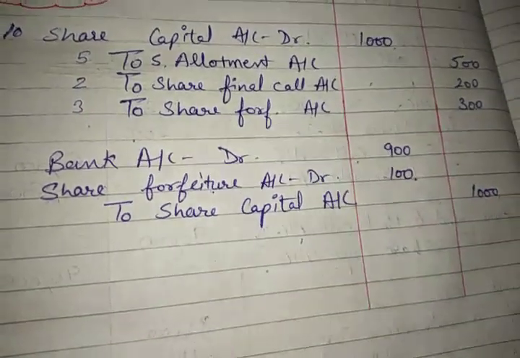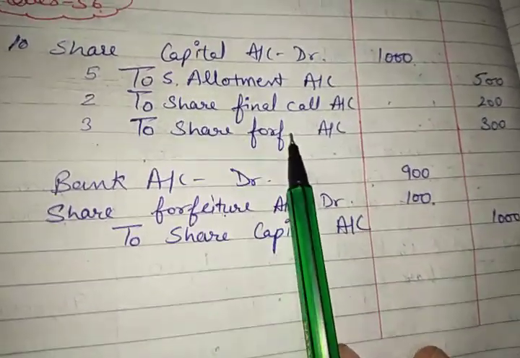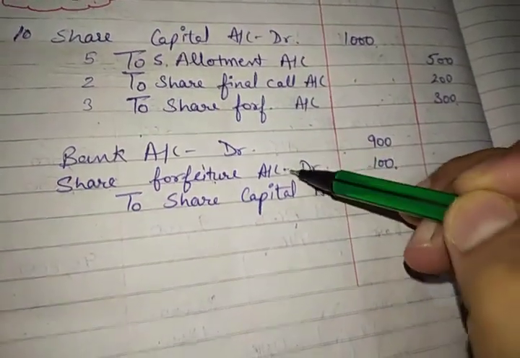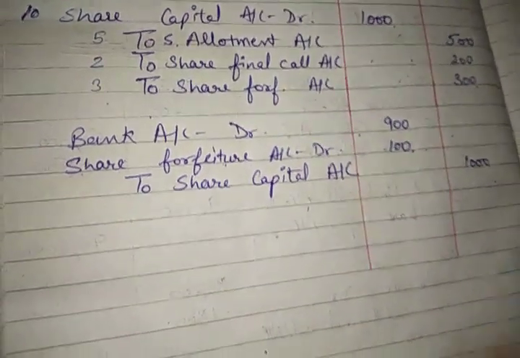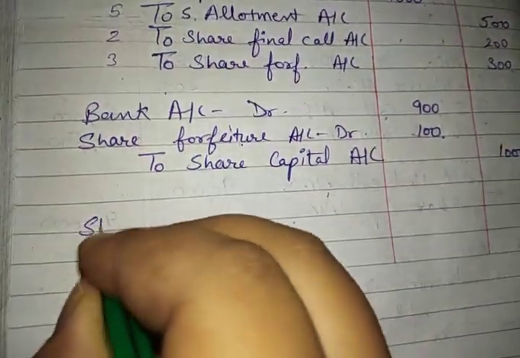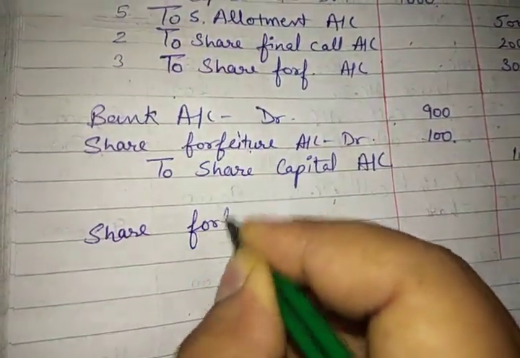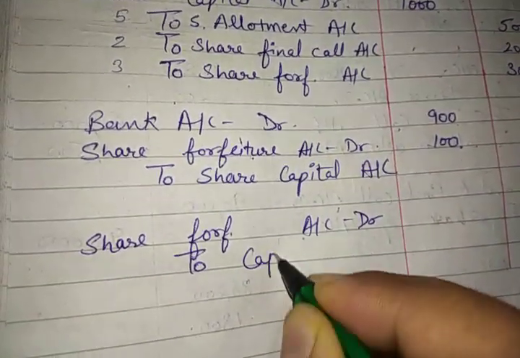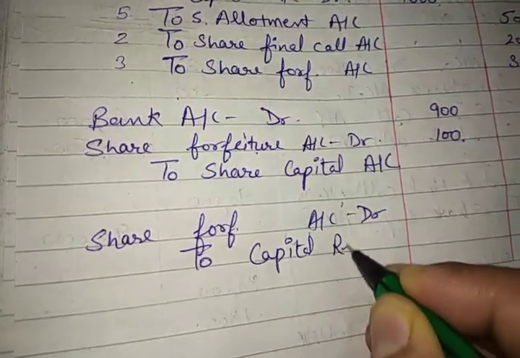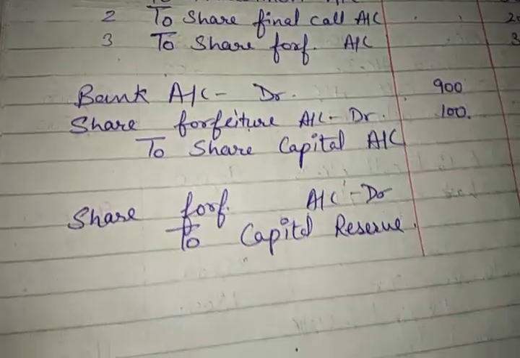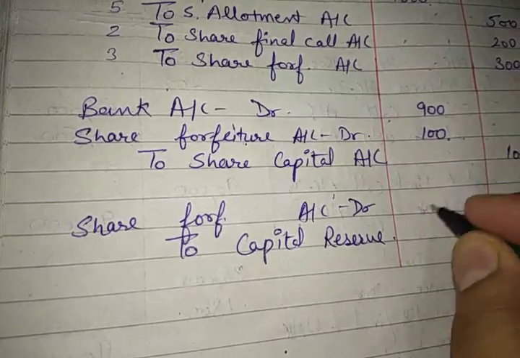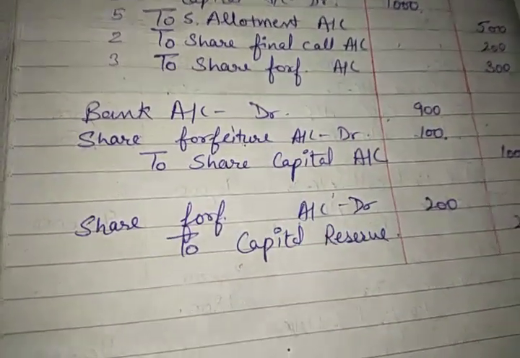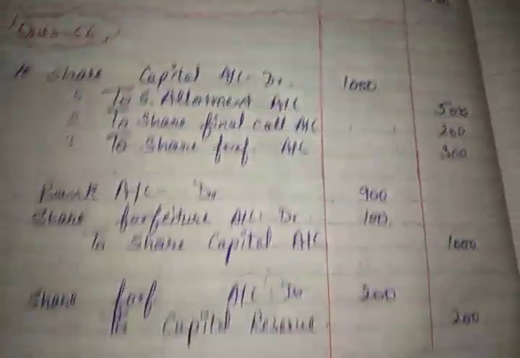Now we will make a final entry in which we calculate the amount of share forfeiture that is left in the end. Now look, credit side 300 rupees, debit side 100 rupees, which means 200 rupees balance is left. So we will pass an entry over here: share forfeiture account debit to capital reserve. Now this amount is transferred to capital reserve, which is a reserve that is created out of profit. Alright. Now 200 rupees is transferred over here. I hope you understood this question.